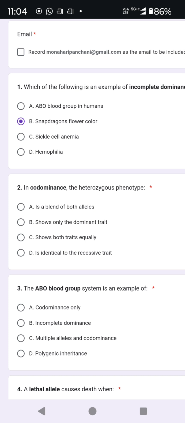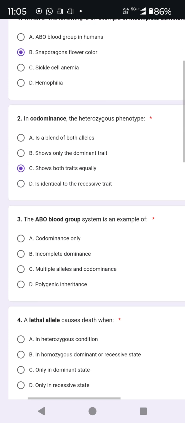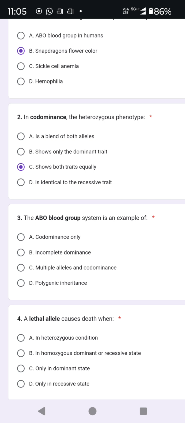Let's see. Then the second question, in codominance, the heterozygous phenotype: is a blend of both alleles, shows only the dominant trait, shows both traits equally, or is identical to the recessive trait. Which is the answer? Shows both traits equally. Shows both traits equally means codominance. So now you have to read the questions and give the answers also.